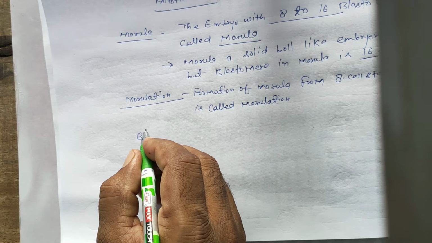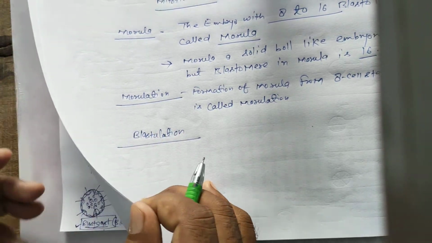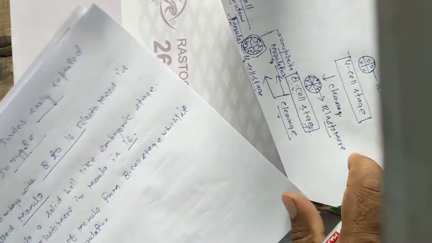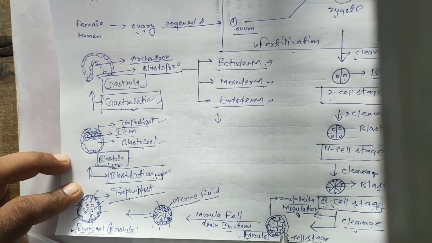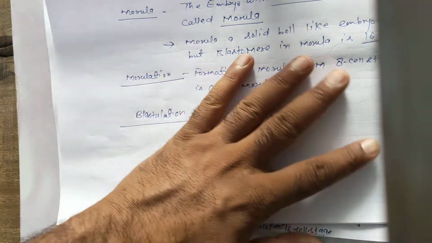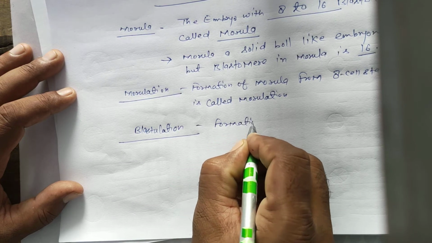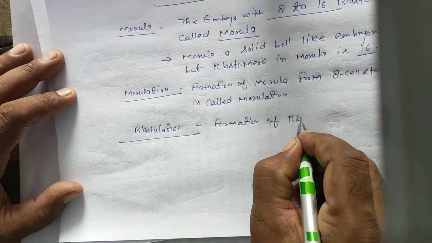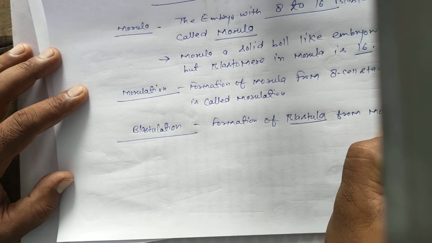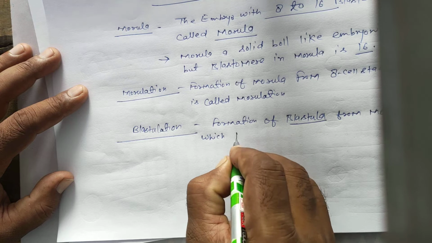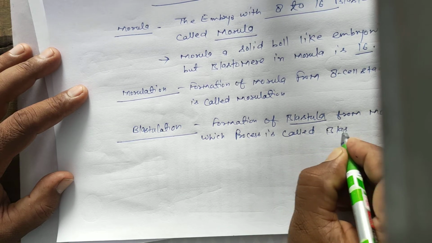Second is blastulation. Formation of blastula from morula is called blastulation.